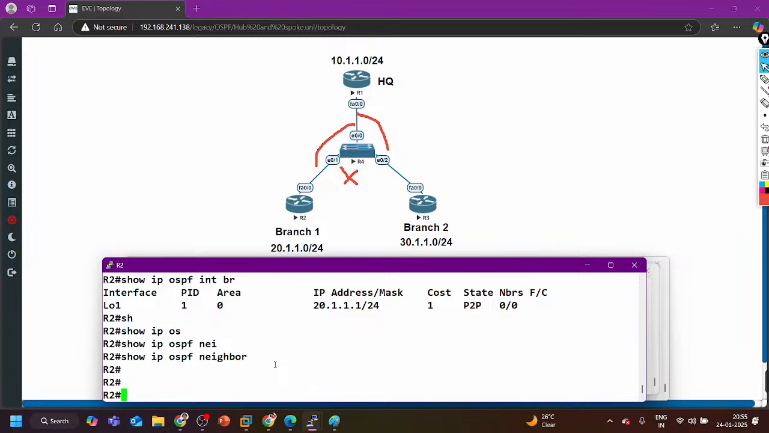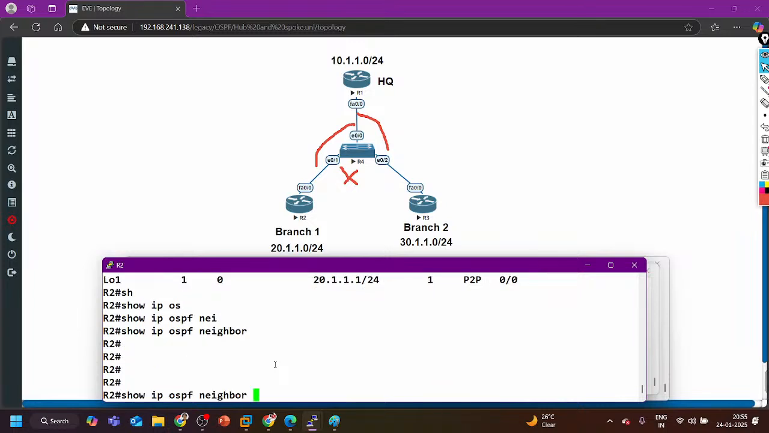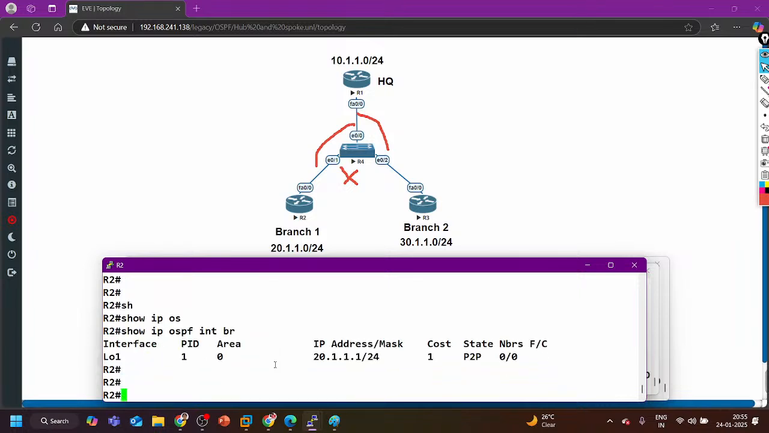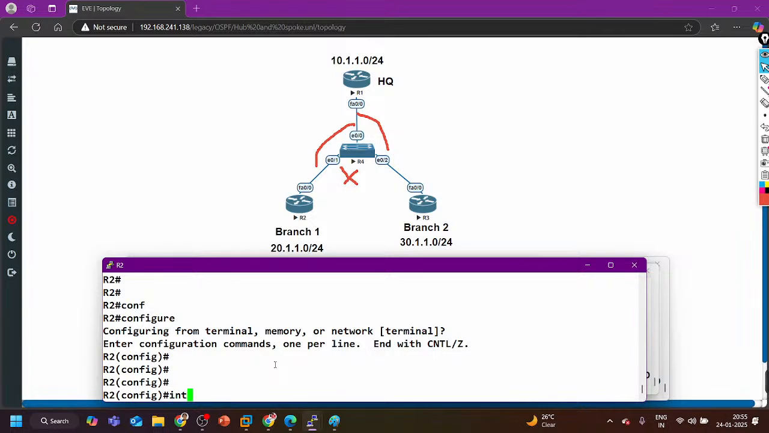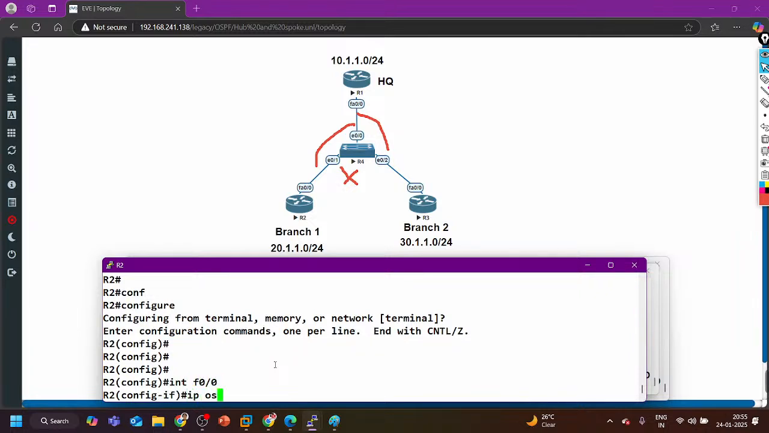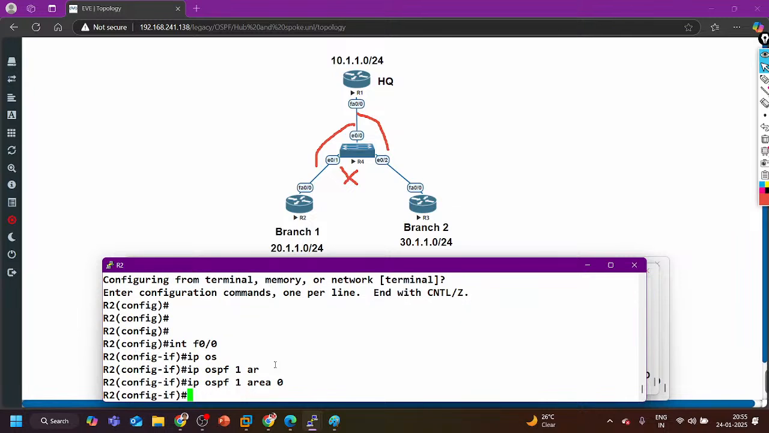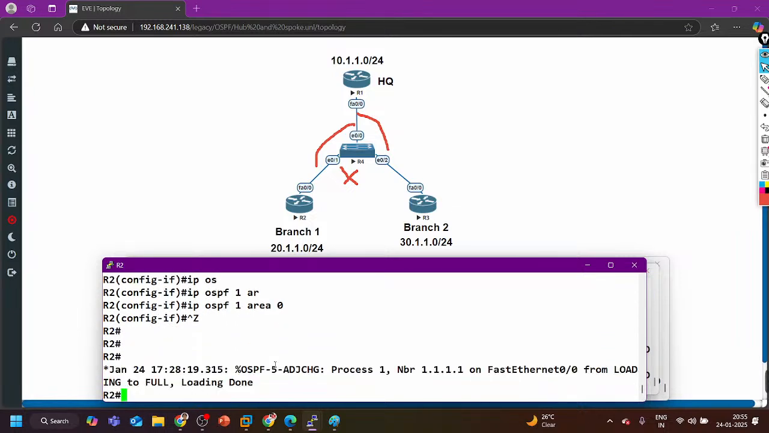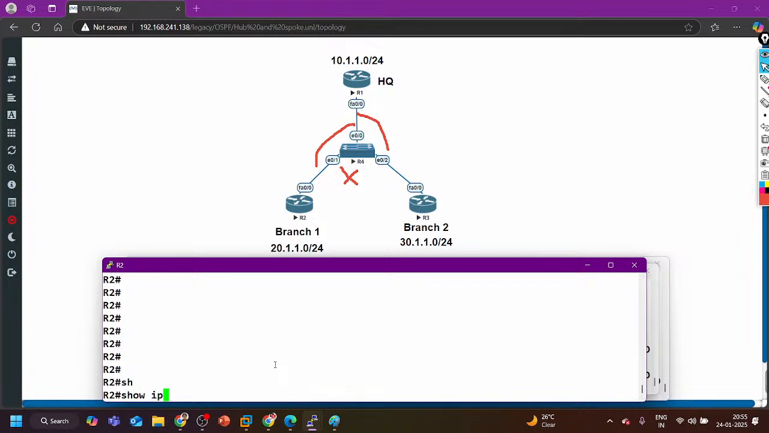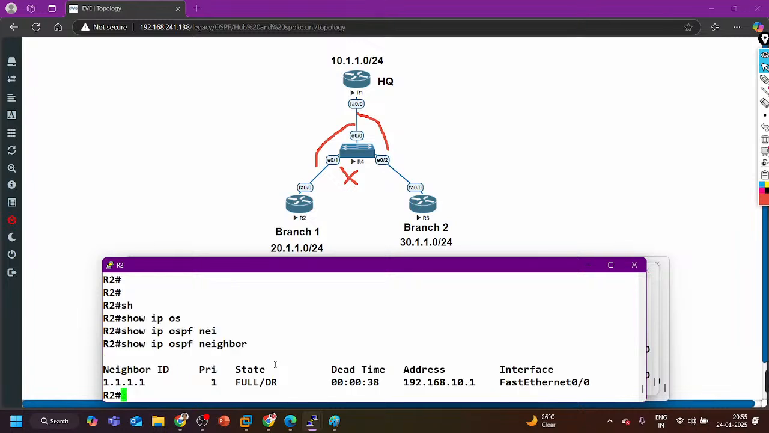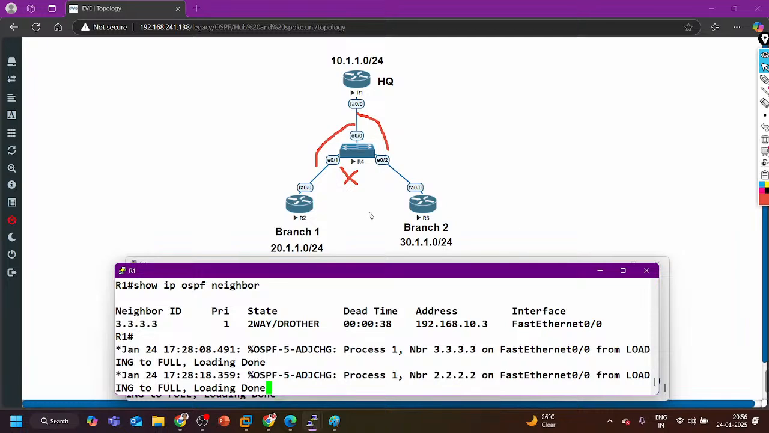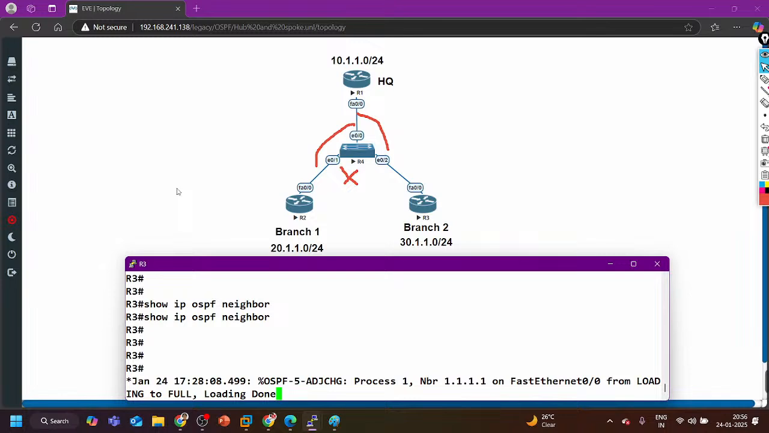On router number 2, what happened here? Show ip ospf interface brief. Okay, OSPF is not enabled on F0/0. Interface F0/0, ip ospf 1 area 0. So now we have neighborship. Show ip ospf neighbor. Who is the neighbor? 1.1.1.1, and 1.1.1.1 is DR. So is there any problem here? Can branch 1 and branch 2 communicate, guys?